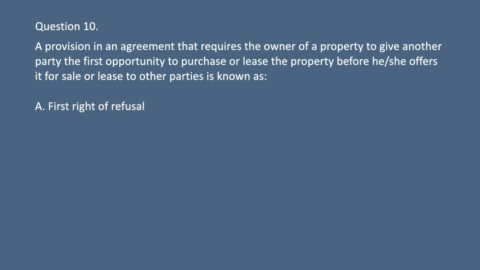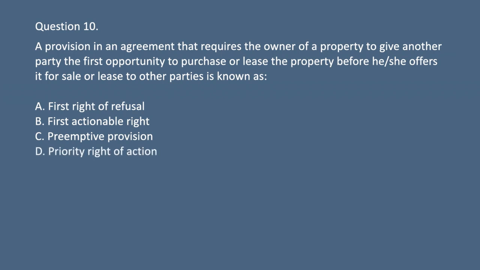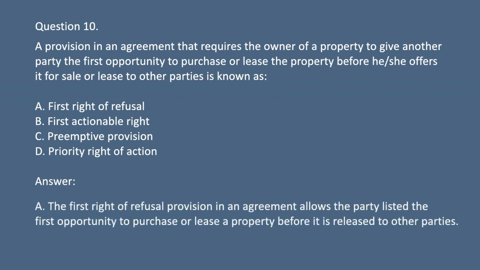A. First right of refusal. B. First actionable right. C. Preemptive provision. D. Priority right of action. Answer: A. The first right of refusal provision in an agreement allows the party listed the first opportunity to purchase or lease a property before it is released to other parties.